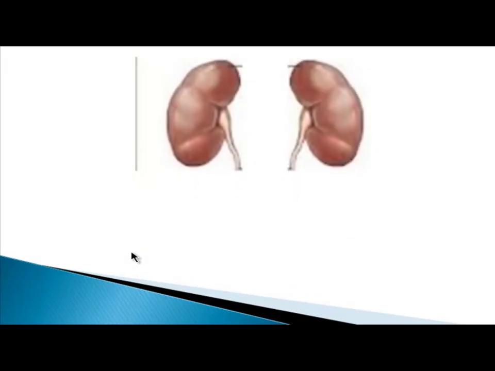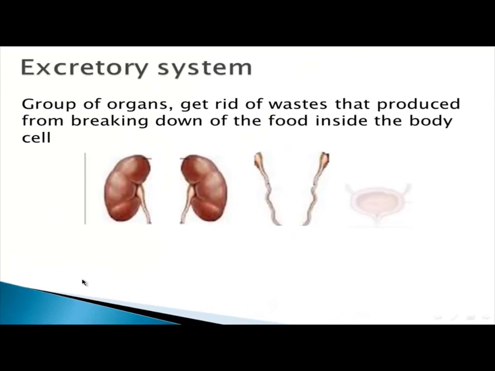The excretory system is a group of organs that get rid of wastes produced from breaking down food inside your body cells. After you eat food, a digestion process happens and some waste is produced and gets out of your body by some organs. We call these organs the excretory system, and we will talk about each one of them later.